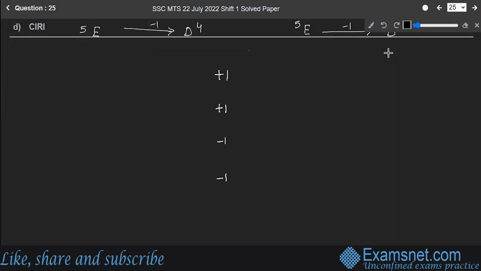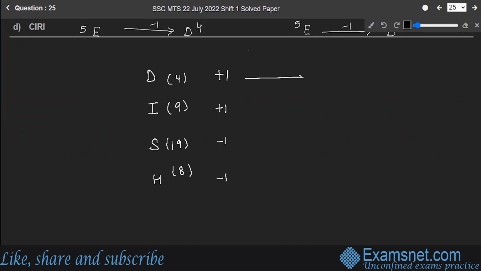Let's go. So it's DISH, right? What is the place value for D? It's 4. I is at 9, S is at 19, H is at 8.